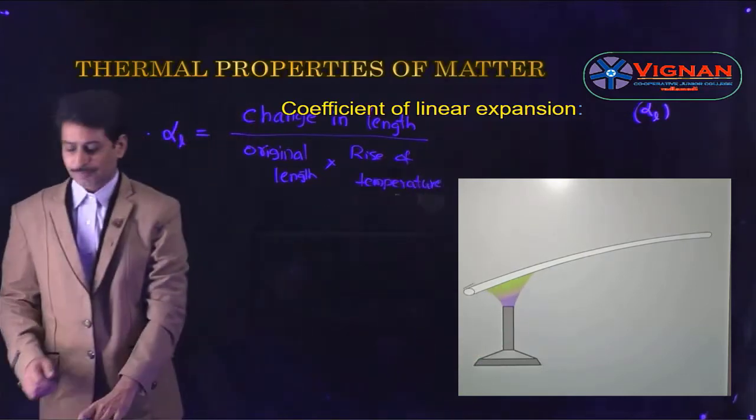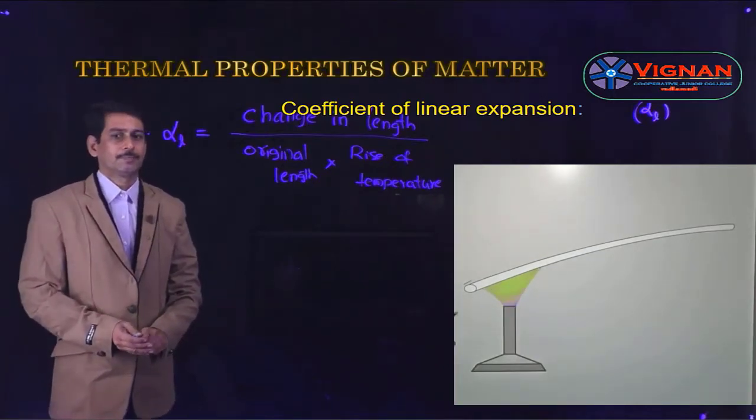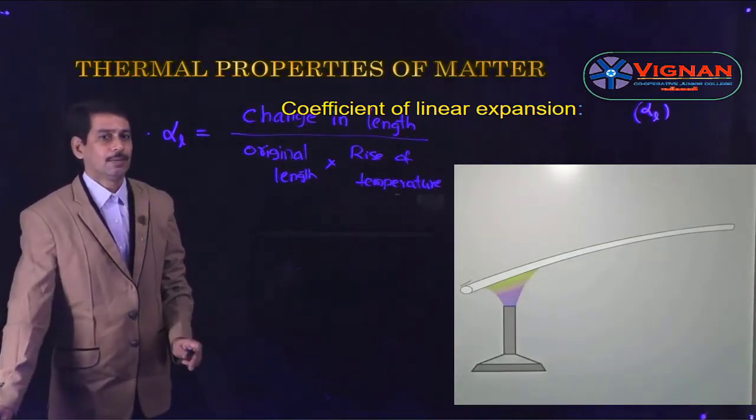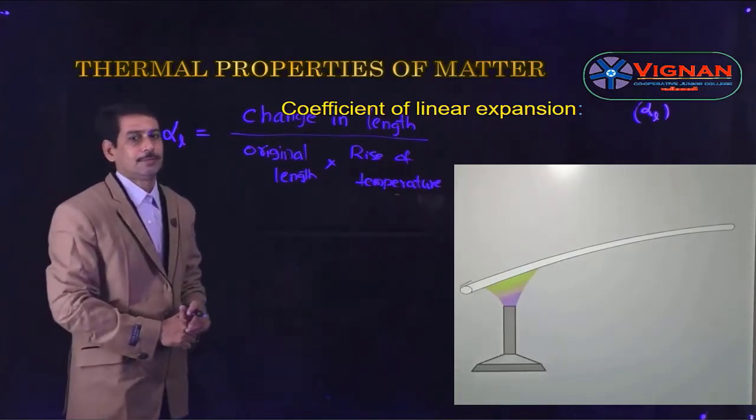This is the formula for the coefficient of linear expansion alpha L. Alpha L is equal to change in length by original length into rise of temperature.